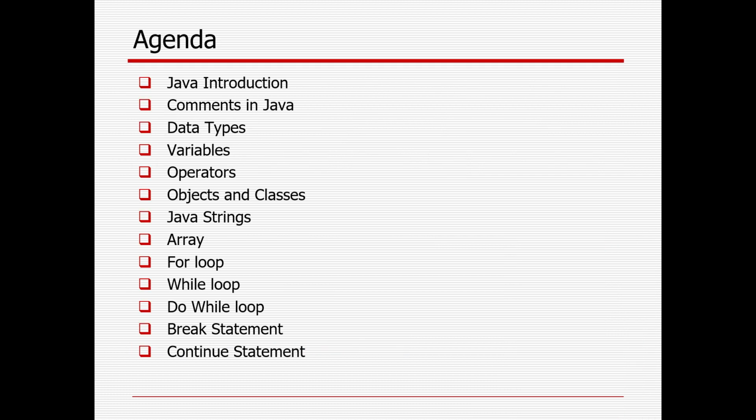From this session onward I will start Java. In total there will be 4 sessions for basic and advanced Java. In today's session we will start with the basic one, where you can get to know what Java is all about, what the commands, data types, variables, and operators in Java are, what objects and classes are, what Java strings are and what different methods are available to operate with strings, what an array is, what for, while, and do-while loops are in Java, and how we can control these three loops with the help of the break and continue keywords.